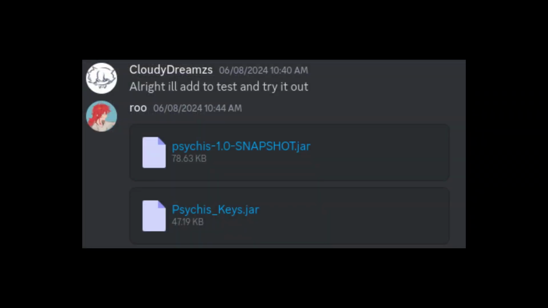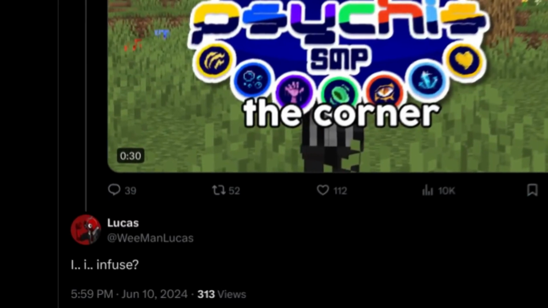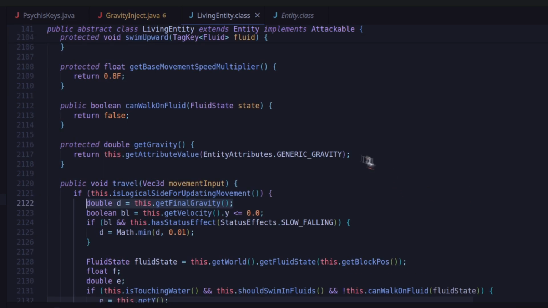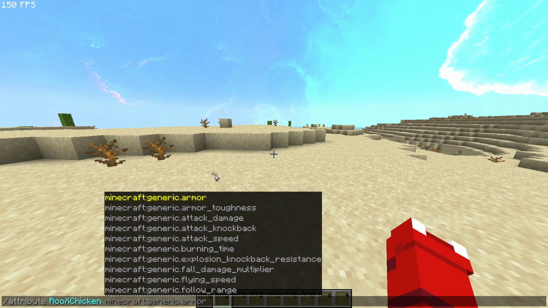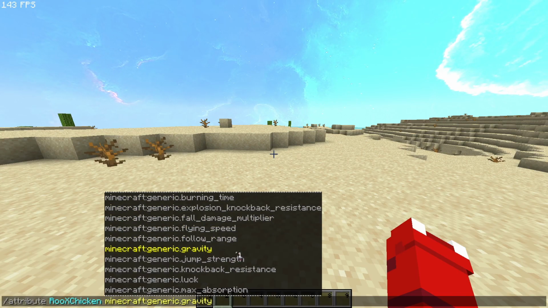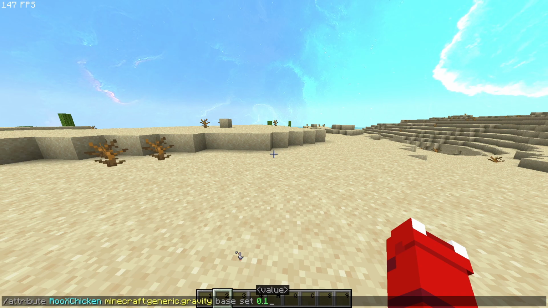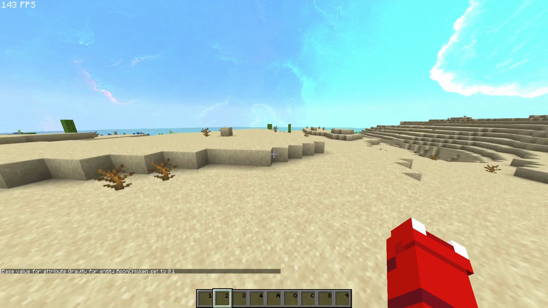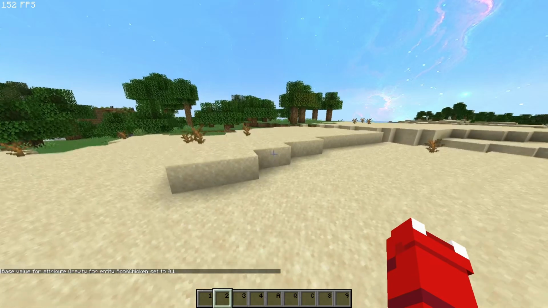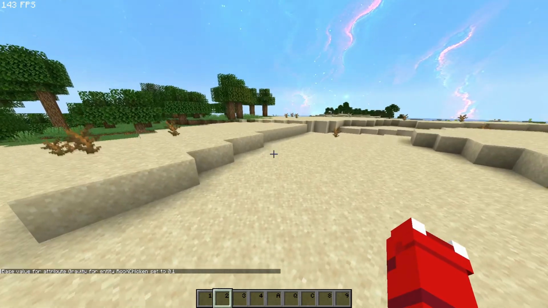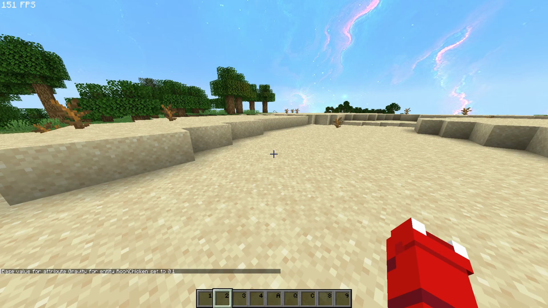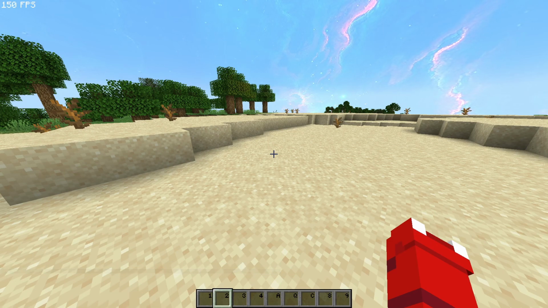I was able to finish Psychis, people loved the plugin, and we all lived happily ever after. Wait, what the fuck? So guess what? It turns out, as I was writing this script, I took a look at the code again, and realized I messed up. It turns out, there's an attribute called generic_gravity that, you guessed it, modifies the gravity of entities. You can just change it in-game, and it just works. Oh my god, I am such an idiot. All of that was for nothing.